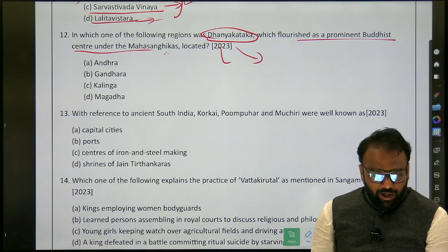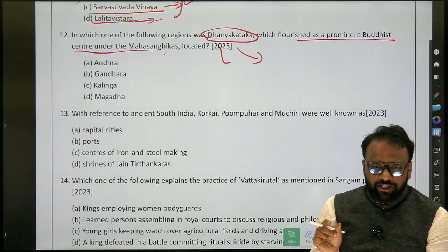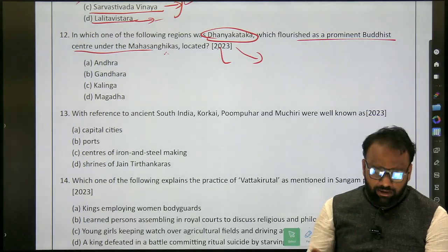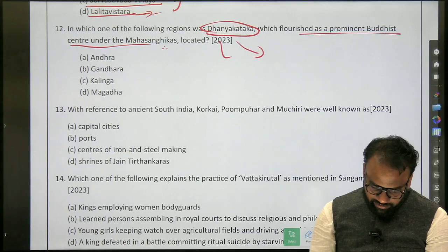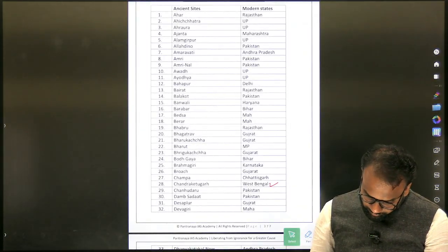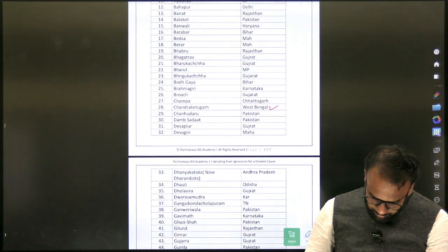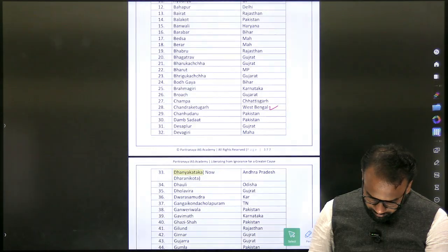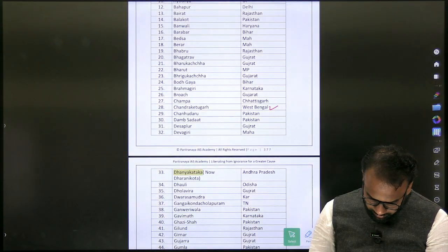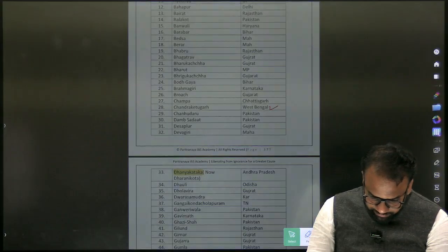Okay. So here to answer such kind of questions, we have to learn by heart the entire list. Whenever an ancient place is presented, you should be able to recall the corresponding modern Indian state. Okay. Danyakataka, Andhra, right? So in which page do we have it? Page number?